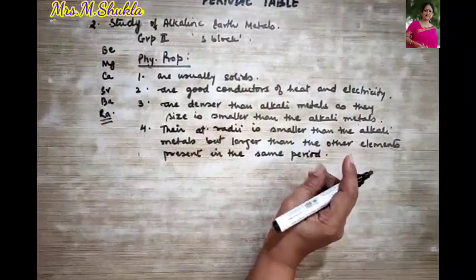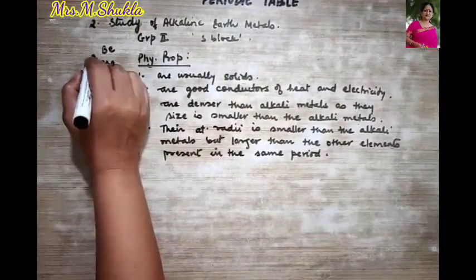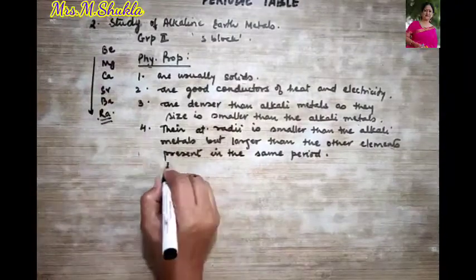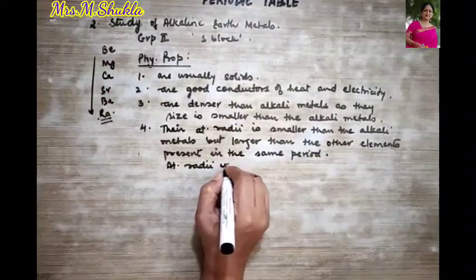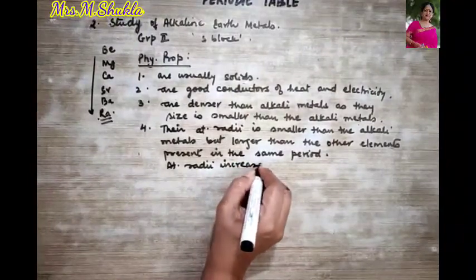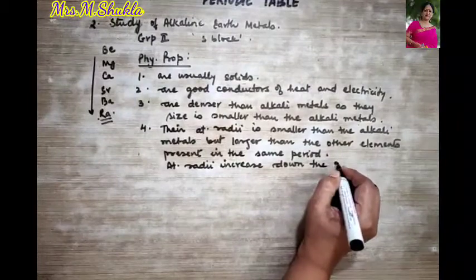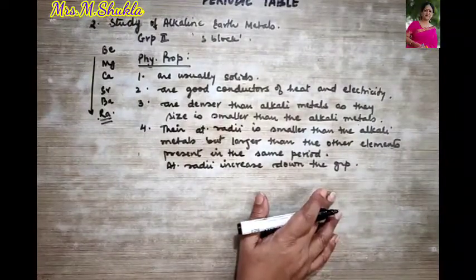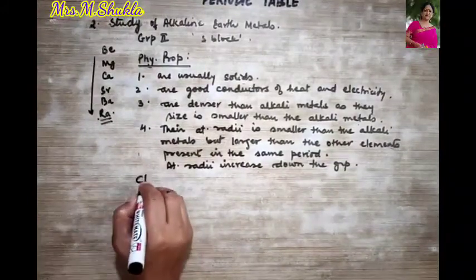You getting my point? Now, what do we know about the atomic radii down the group? As we move down, what do we know? Atomic radii increases down the group. Clear? So this much is very clear to all of you. Now let us talk about their chemical properties.